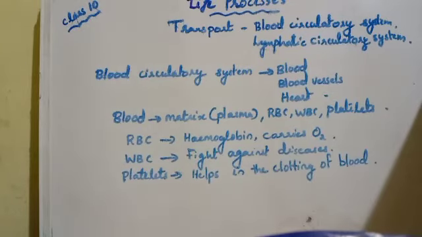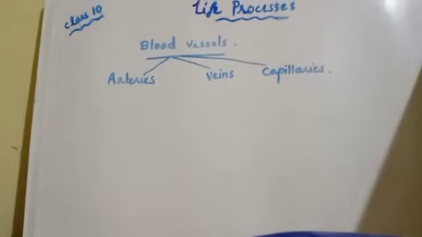Blood is the medium through which all the materials that have to be transported, like hormones, digested food, undigested food, and nitrogenous waste materials from the kidney, are transported. So about blood you understood clearly now. Let's move to the next topic, that is blood vessels. What are blood vessels? Blood vessels are the pipes which carry blood from one part of the body to another part.